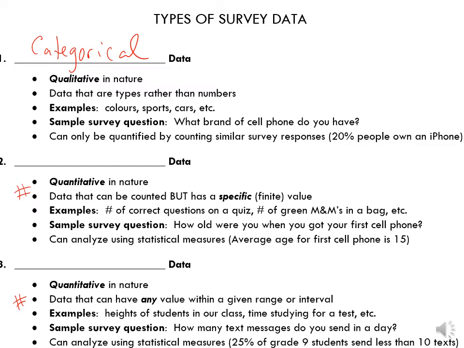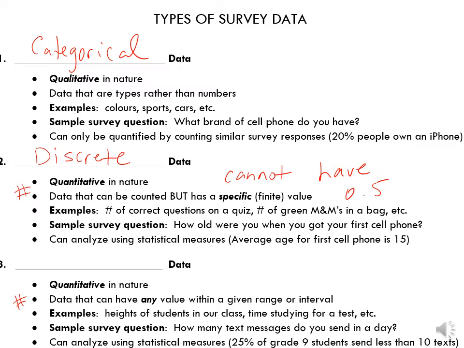Can you get half of a green M&M? Well, I suppose you could if it's broken, but theoretically speaking, they should all be whole. Can you have half a person? No. So this is discrete. And I'll just make a note here: cannot have halves or 0.5.